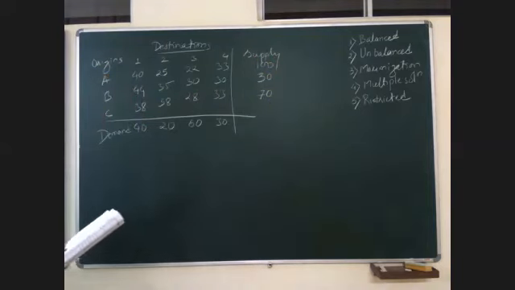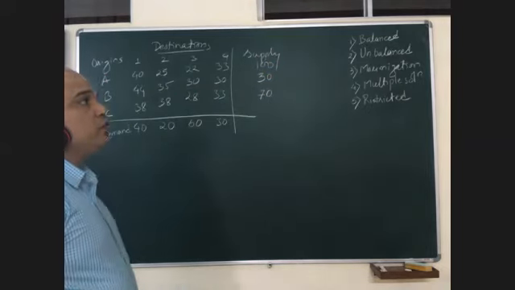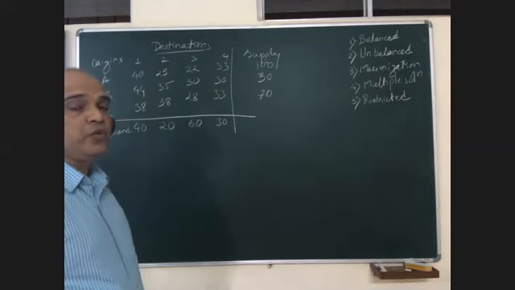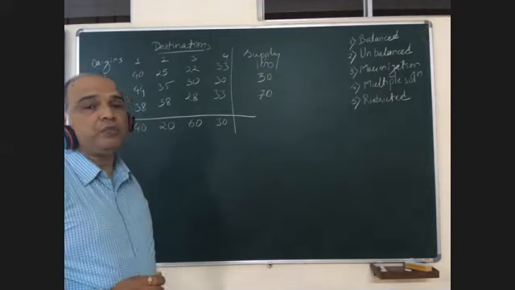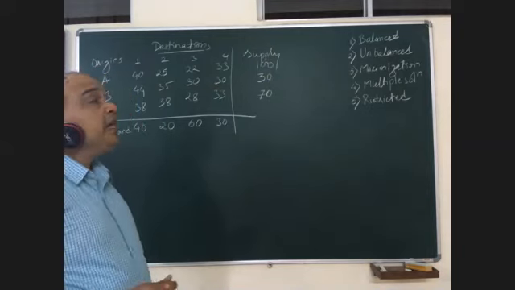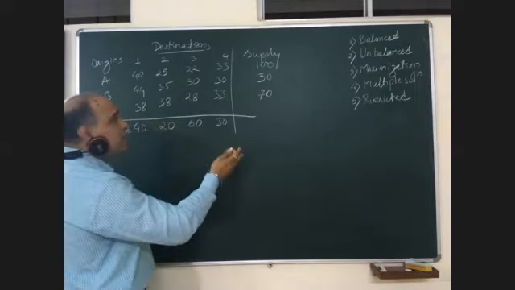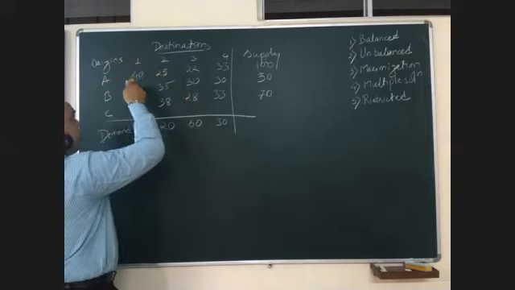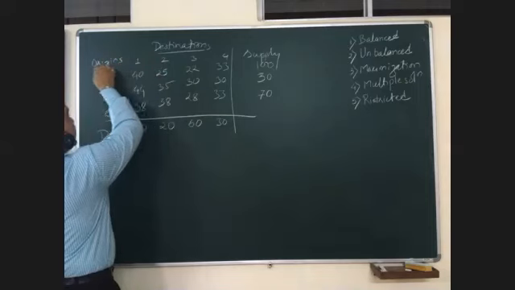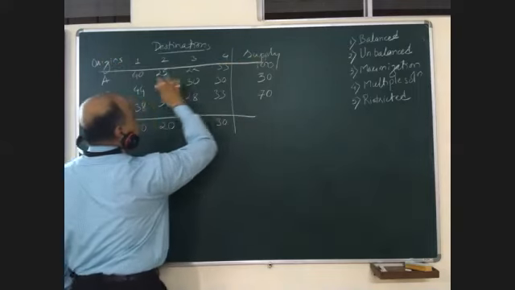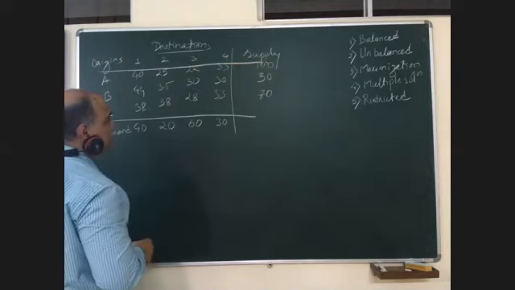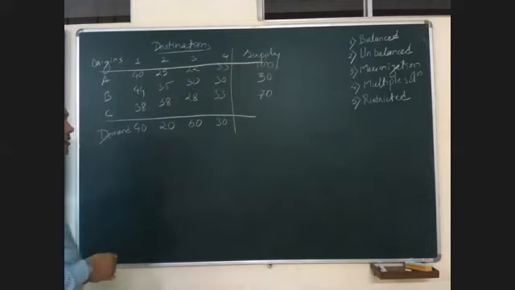The question is solve the problem to maximize the profit. Till now, we used to solve all the problems for cost, so we used to minimize the cost. All the transportation problems should be solved for minimization. In case you get maximization problem, you need to convert such type of problems into minimization. The only difference is here, the figures which they have given are profit figures, instead of cost.